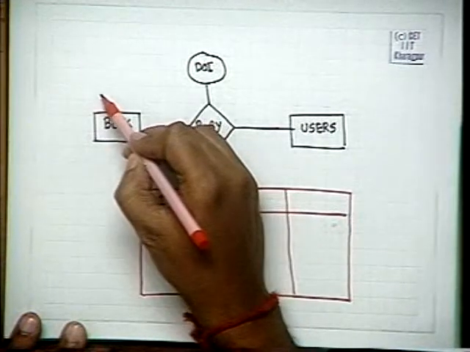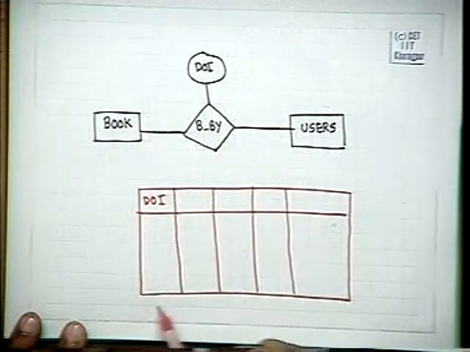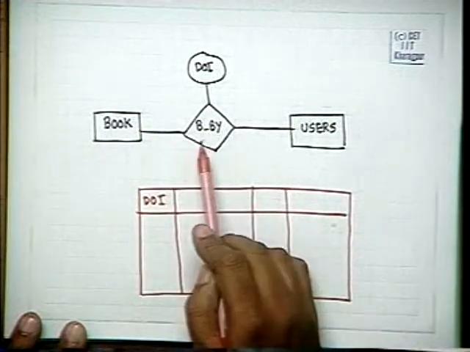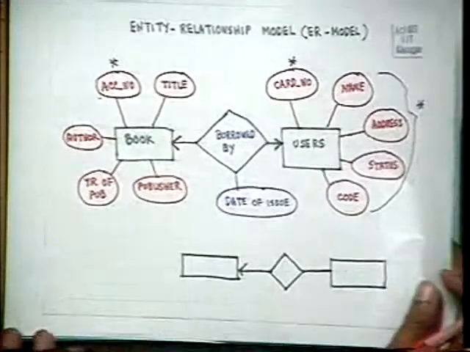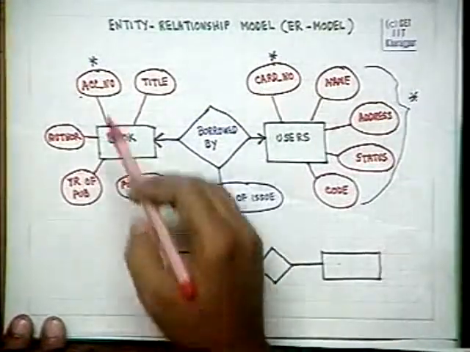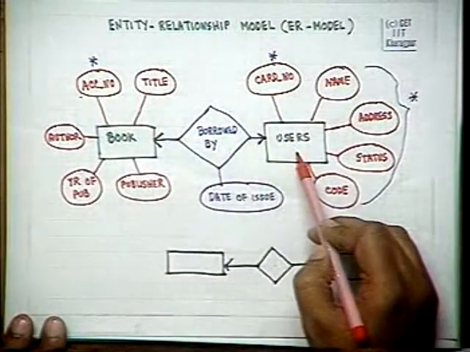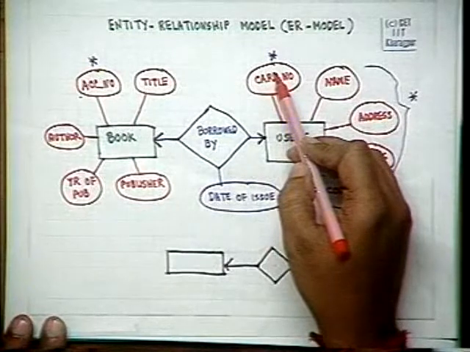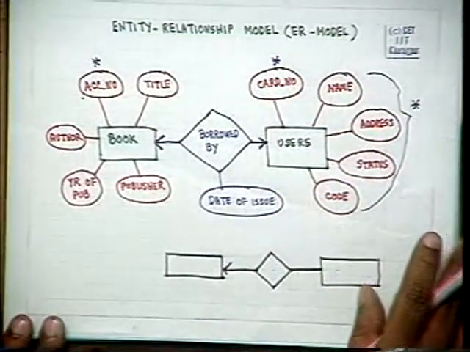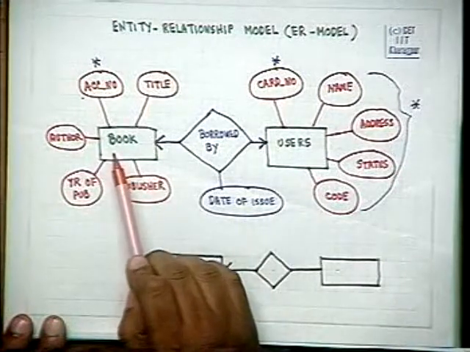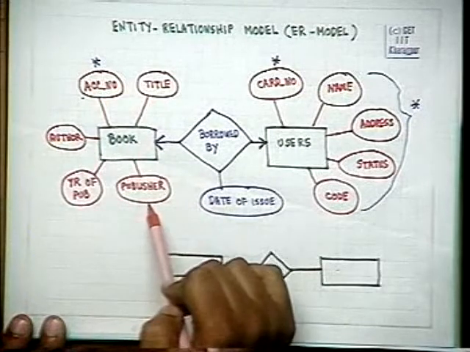But we can use the primary keys to reduce the size of this table for a relationship. For example, in a book, we had the primary key accession number. In users, we had the primary key card number. So now in the borrowed by relationship, if we have the accession number of any book, we know the book uniquely.